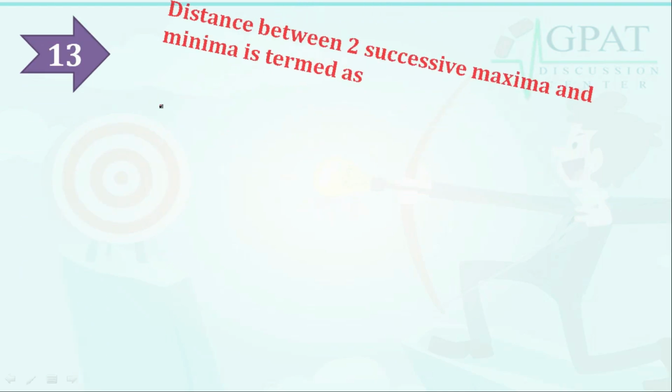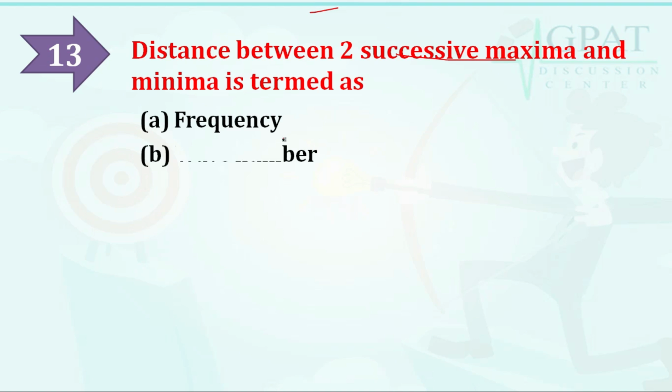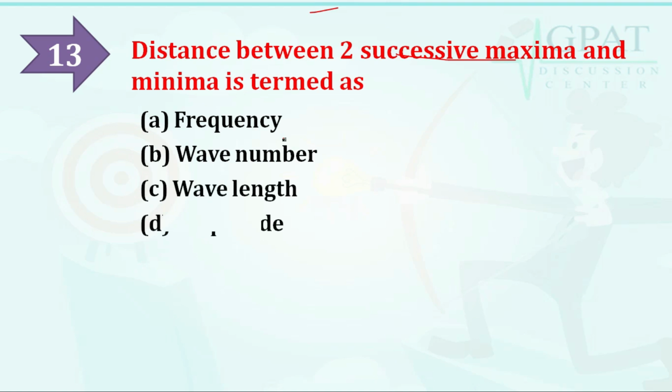Next question is, distance between two successive maxima and minima is termed as, and the options are, option A is frequency, option B is wave number, option C is wavelength, option D is amplitude. So the correct answer is wavelength. Distance between two successive maxima and minima is termed as wavelength.